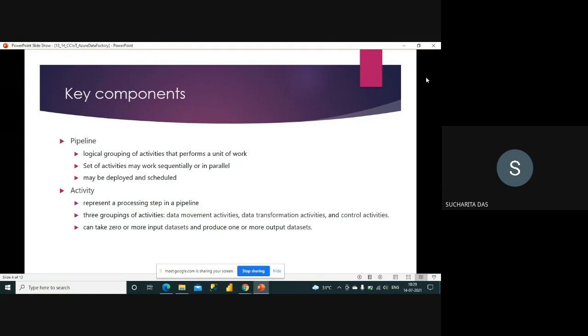Now, what are the key components? Before starting work on Azure Data Factory, you should be familiar with the key components. The first thing is known as the pipeline. As I told you, it has a very good visual representation which helps you work on it very easily. The pipeline is the first basic concept. It is the logical grouping of activities that perform a unit of work.